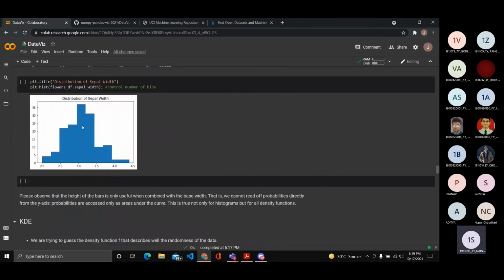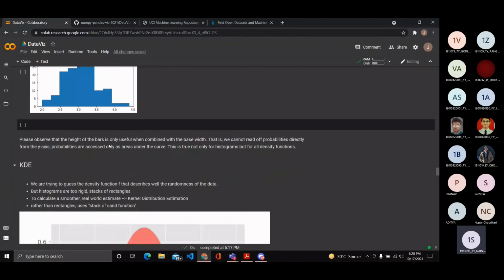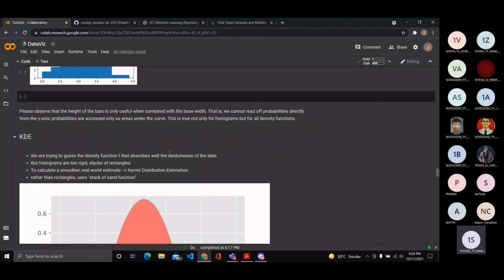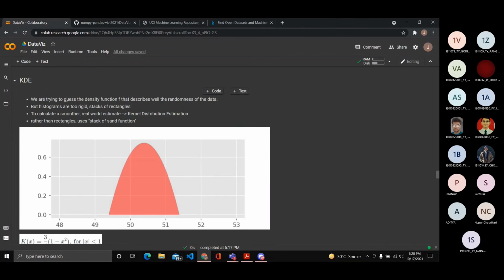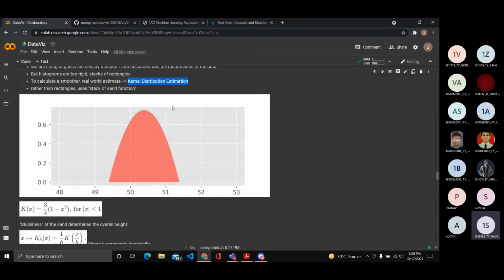Now, a problem with histograms is that they're built up using rectangles, basically. These rigid and cornered rectangles are not really that realistic, right? In real life, the relationship between data is much smoother. So here, instead of using rectangles, we'll use the sack of sand function. This creates a much smoother and more real-world estimate of the data. This is known as KDE, or kernel density estimation.